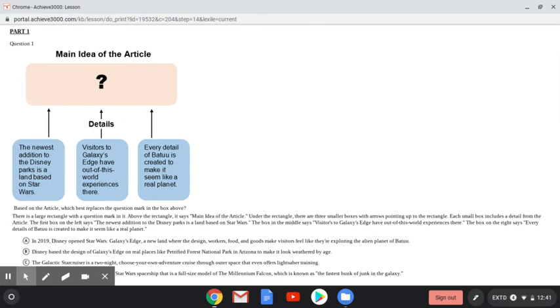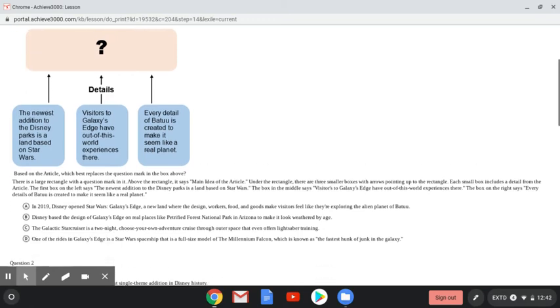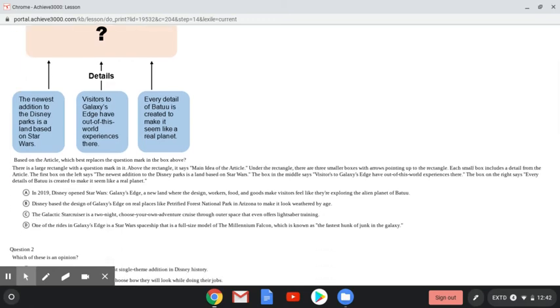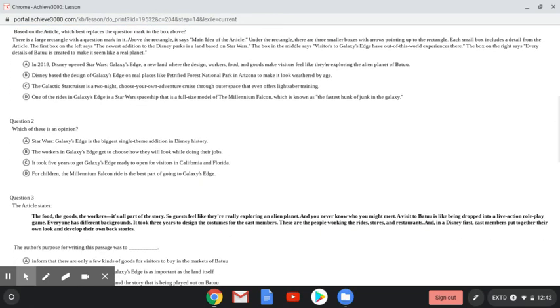So it gives 3 details. You're going to take those 3 details and see which one of these sentences down below would involve those 3 details as the main idea. Number 2, which of these is an opinion? Remember, an opinion is what you think or feel but cannot be proven.